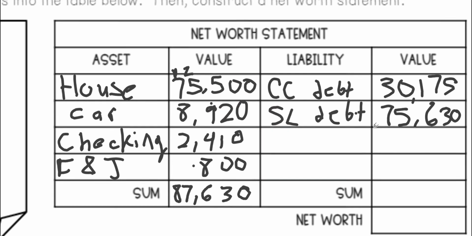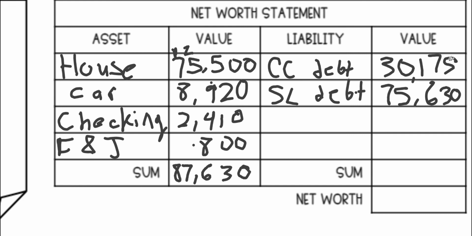And now let's add liabilities. There's only 2 of these, so we're just going to add them to get the sum. 5 plus 0 is 5. 7 plus 3 is 10, so 0, carry the 1 up here. 1 plus 6 is 8. 0 plus 5 is 5. And 3 plus 7 is 10, so $105,000.